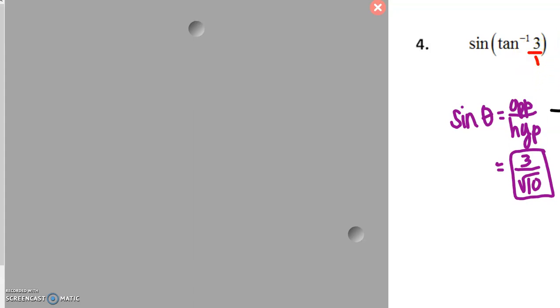Remember, tangent is opposite over adjacent. So my opposite side is 3, my adjacent side is 1, and that was given. This allows me to complete my triangle. We're going to use the Pythagorean theorem. I know one of my legs is 1, I know my other leg is 3, and in this one, I'm solving for my hypotenuse.